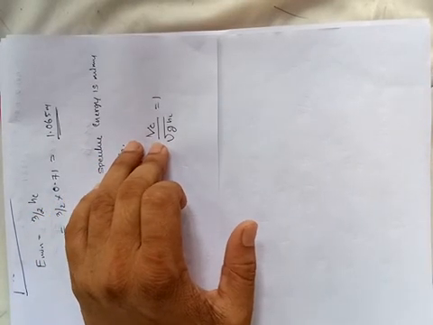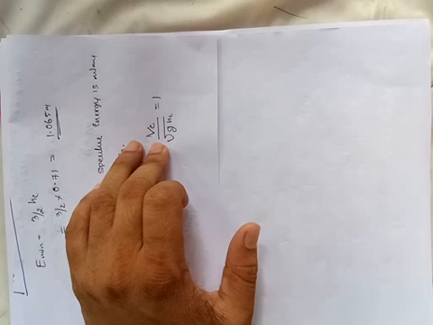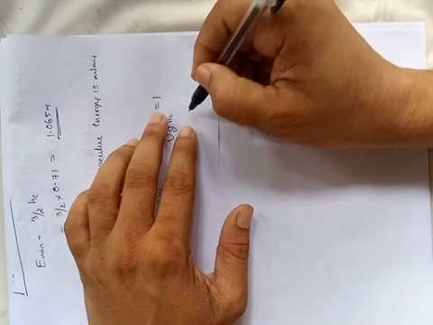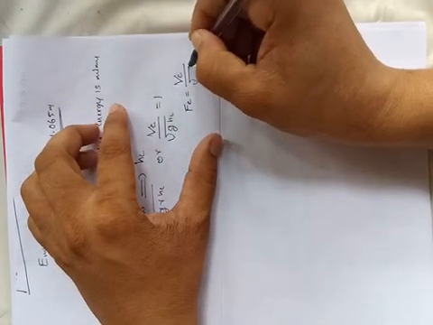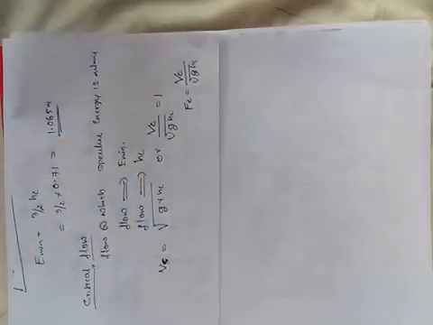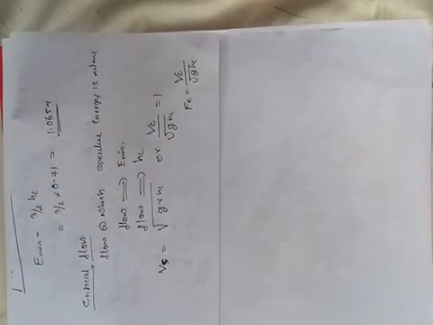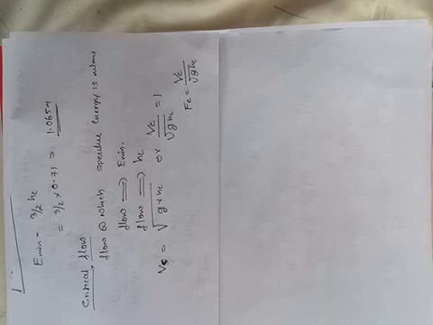You already studied the equation of the Froude number, right? V divided by root over G into H, or VC divided by root over G into HC. This is the Froude number. You already know, if the Froude number is equal to 1, then the flow is called a critical flow.